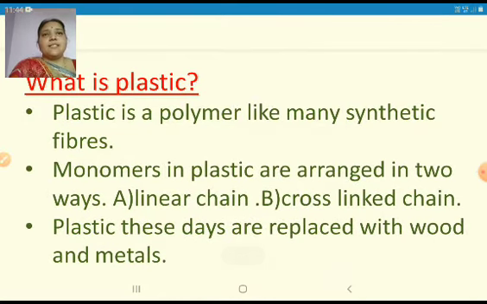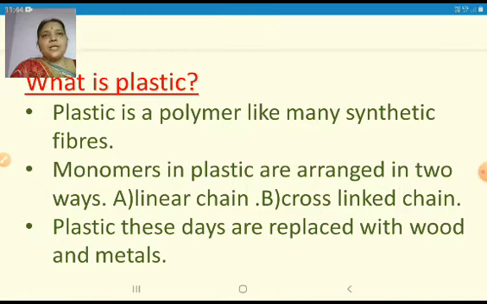So, what is plastic? Plastic is a polymer like many synthetic fibers. Polymer is the material which is used in making plastic, and this polymer is made of small units called monomers. Poly means many and mer means units.